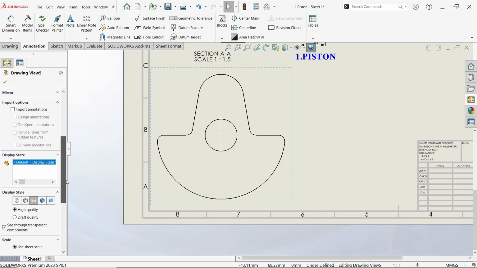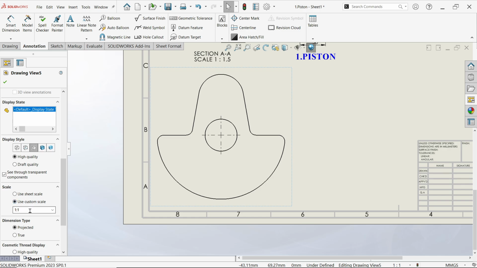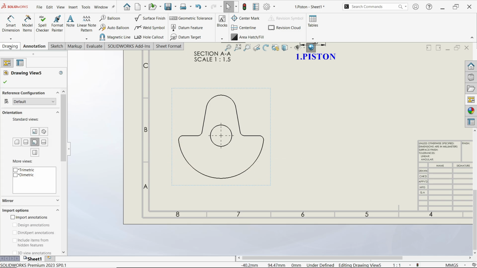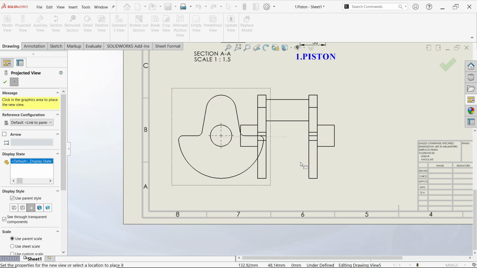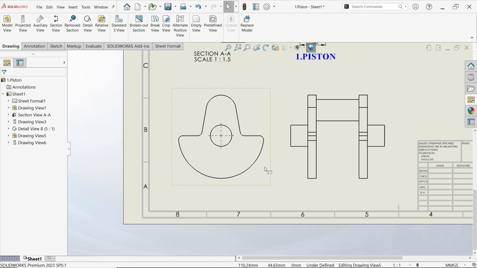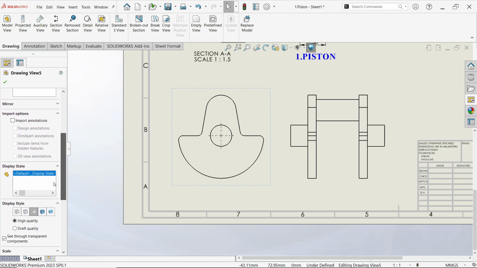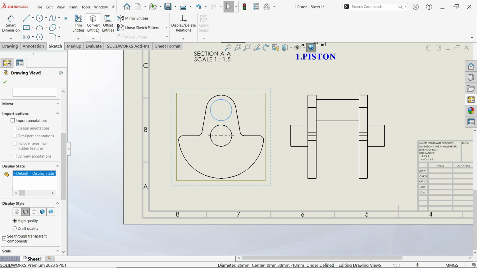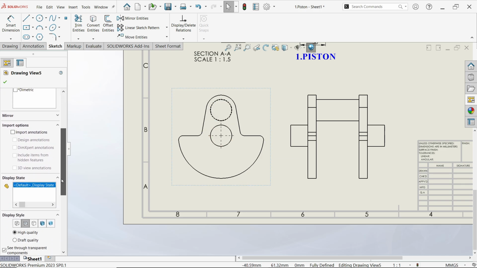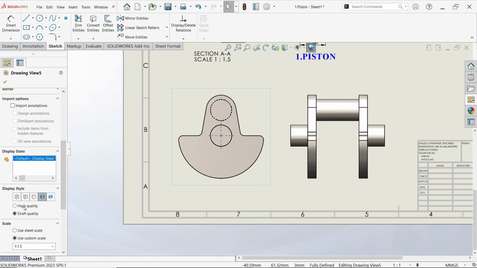Now let's check this, reduce 0.5, 1:1.5. Go to drawing, projected view, click and drag. Press escape key to get out. Now select this and let's see what hidden line visible. Just click this, convert entity because we want to use this. High quality, use custom scale, already there.